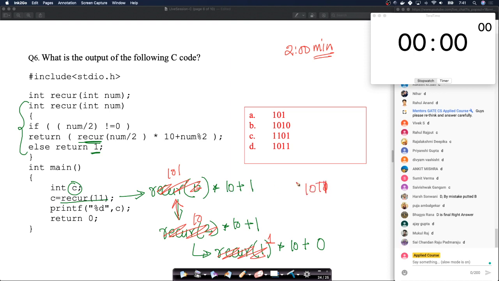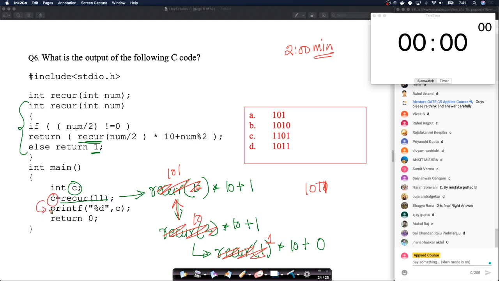So it is 1011. That's what the value of C is. And when you print C, you'll get 1011. Yeah, option D is the right option. It's simple. Again, this is not at all tricky.